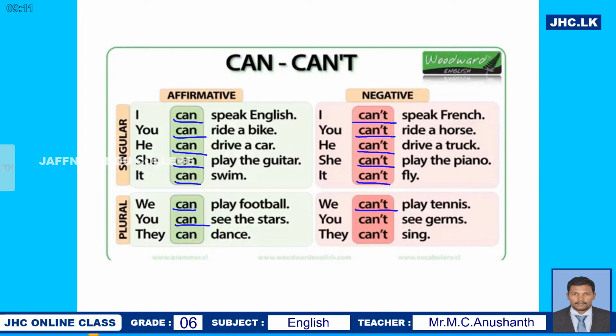And you can see the stars. But you can't see germs. You know the word germs? You can't see germs. They can dance. In the affirmative form, you say they can dance, but in the negative form, you say they can't sing. So these are the usage of can and can't, the affirmative form and the negative form, right?